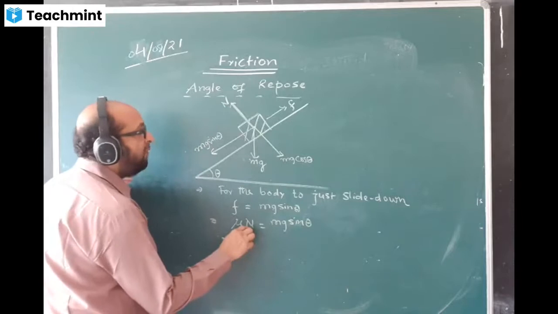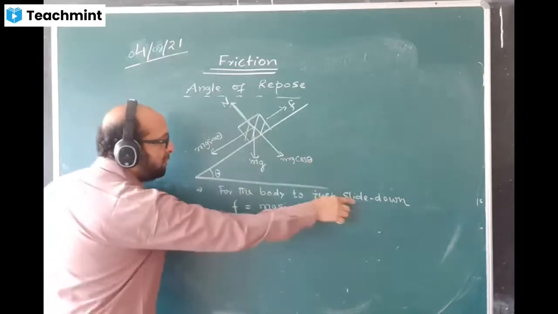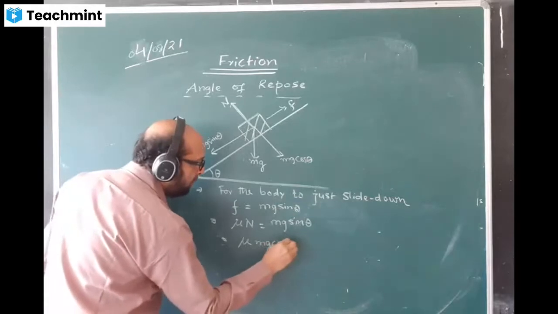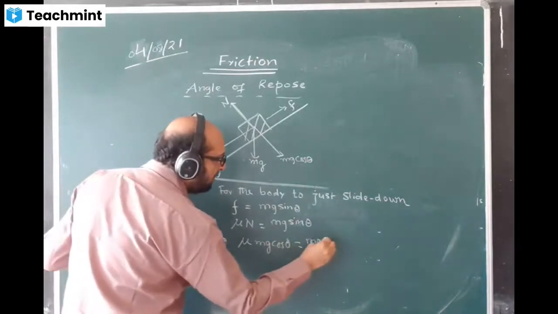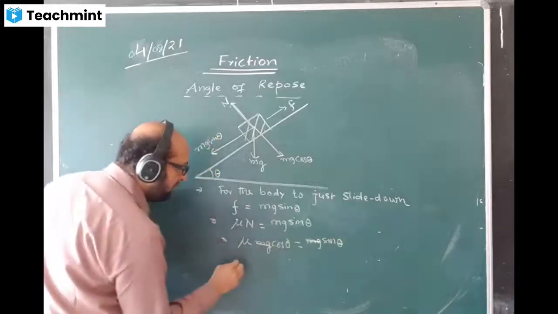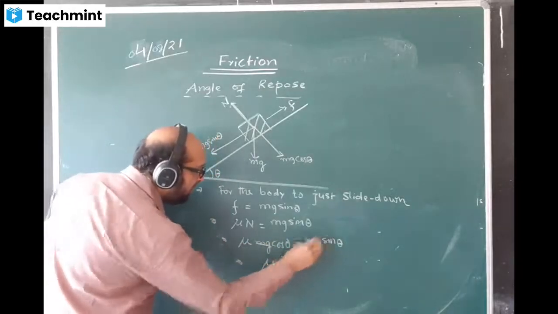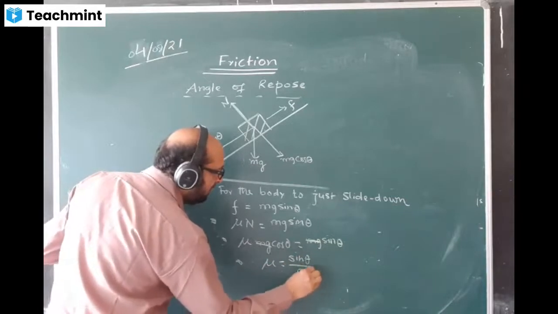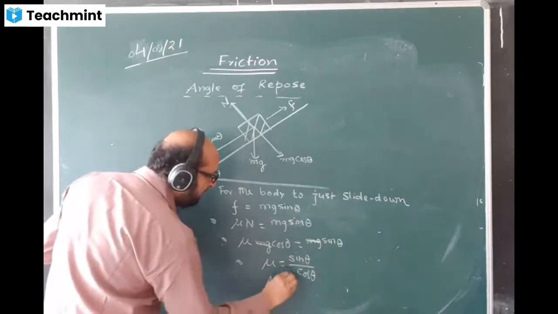The value of N equal to mg cos theta, I'll write here mg cos theta, is equal to mg sin theta. Mg and mg cancel. Write mu here as it is. Here you write sin theta by cos theta, which is tan theta.